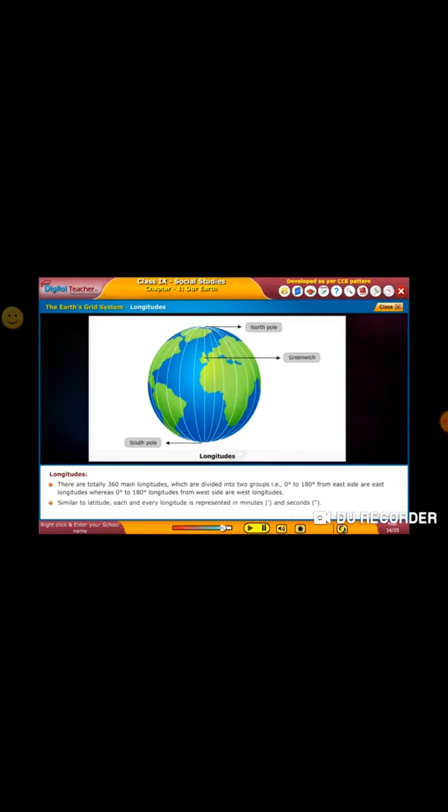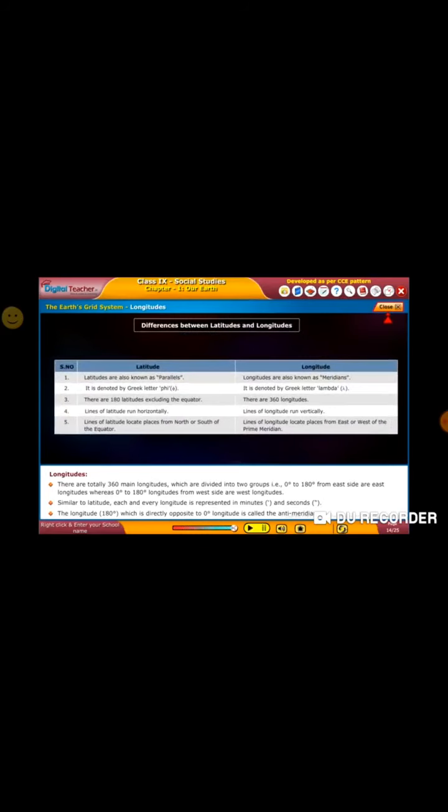There are totally 360 main longitudes which are divided into two groups: 0 degree to 180 degrees from the east side, called east longitudes, whereas 0 degree to 180 degrees from the west side are west longitudes. Similar to latitudes, each and every longitude is represented in minutes and seconds. The 180 degree longitude, which is directly opposite to the 0 degree longitude, is called the antimeridian. And the differences between latitude and longitude.